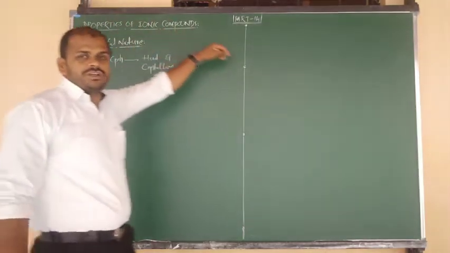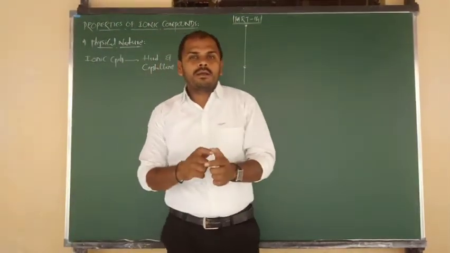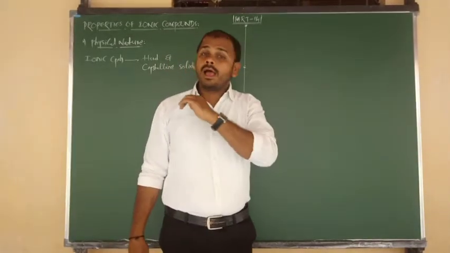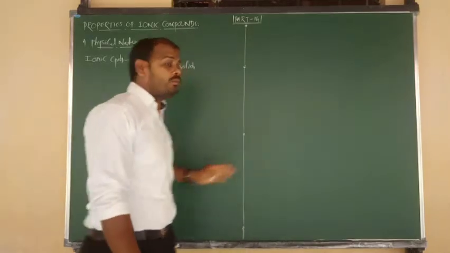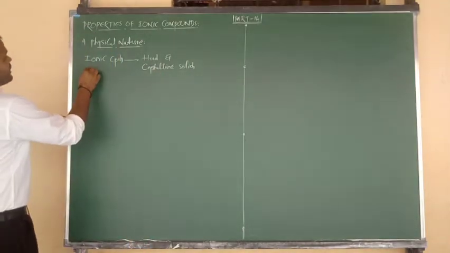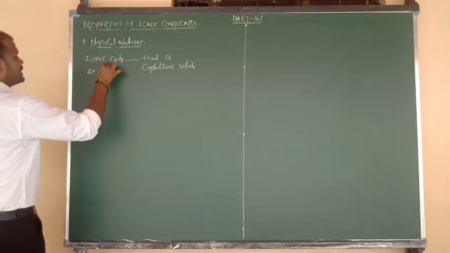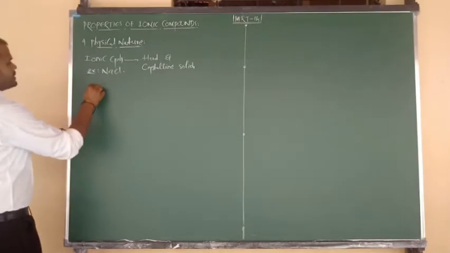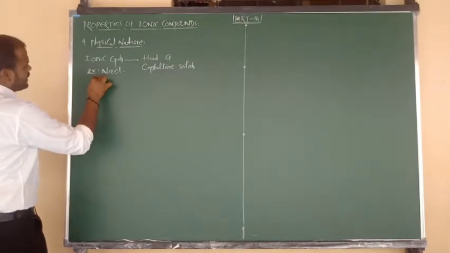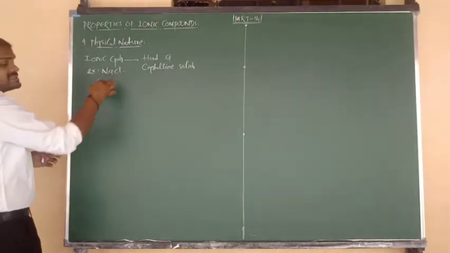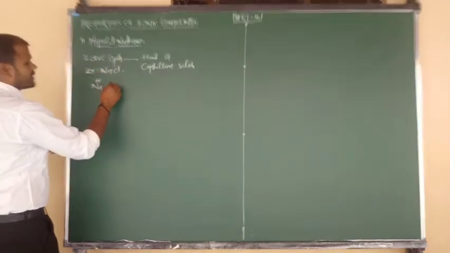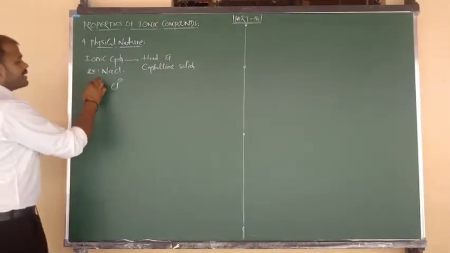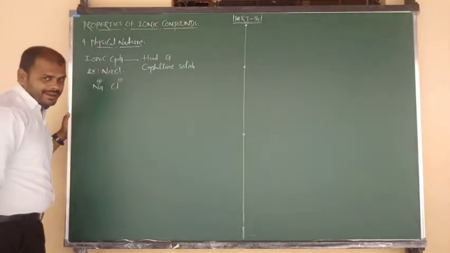They can ask you a question, beta: why are ionic compounds hard and crystalline solids? The reason I have already told you in the last class, but once again I am going to tell you. Suppose the best example of an ionic compound, that is NaCl. Here Na is a metal; by the loss of one electron, its charge is positive. And Cl is a non-metal; by the gain of one electron, it has a minus charge. So sodium contains a positive charge and chlorine contains a negative charge.